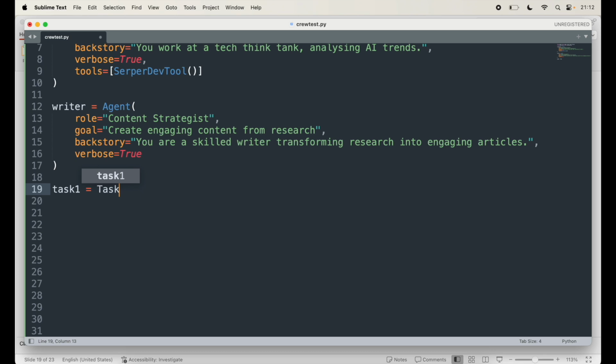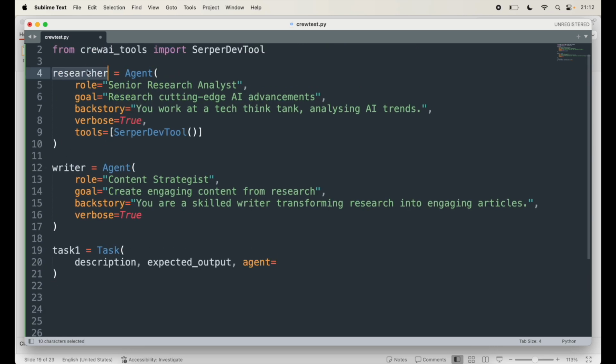So we are creating a research task. The parameters are description, expected output, and we will say which agent will work on this. For this one, the agent is the researcher. So I'm going to pass this as the agent here.